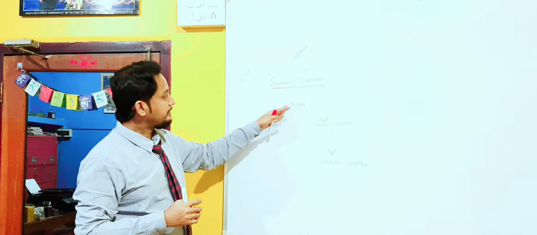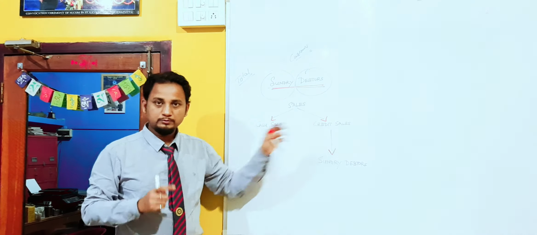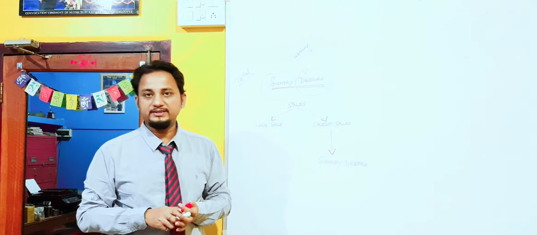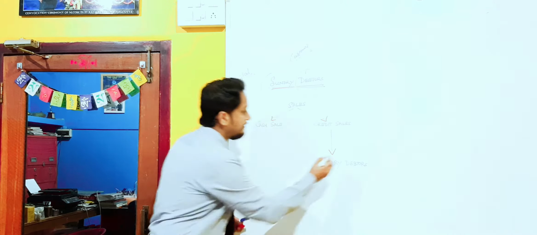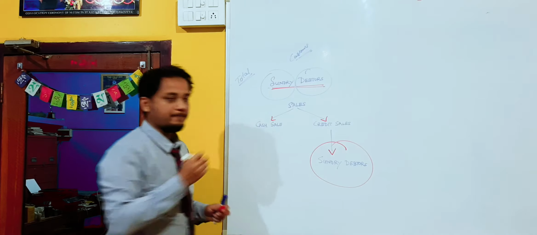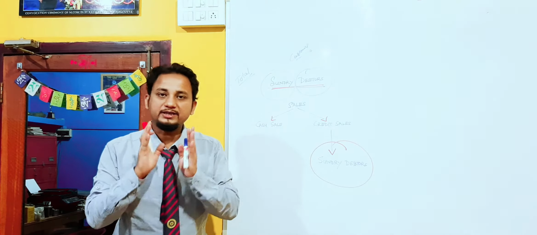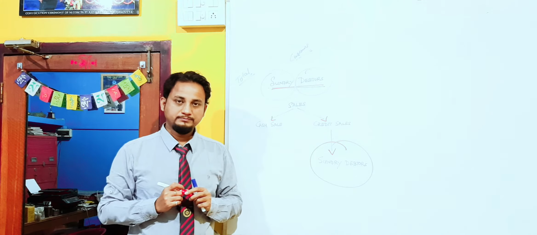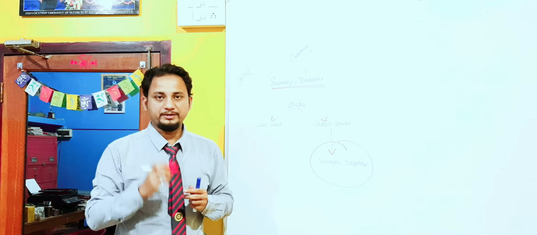So when the firm is making credit sales to those customers to whom the business unit is selling goods on credit, they are known as sundry debtors in the business. So who are the sundry debtors? They are the credit customers of the business. The firm sells goods to them on credit.